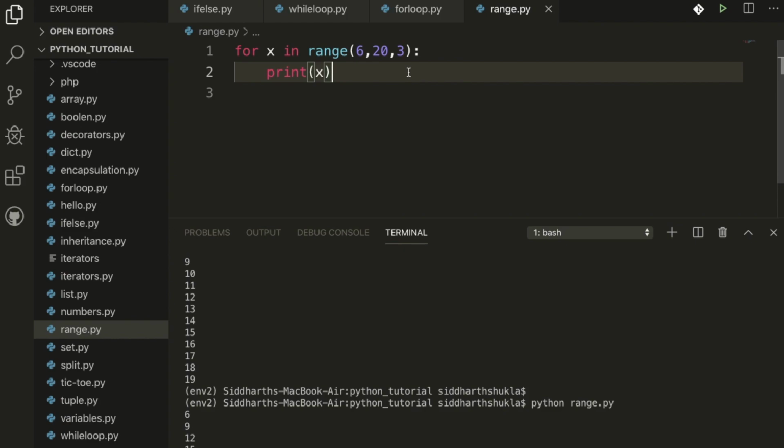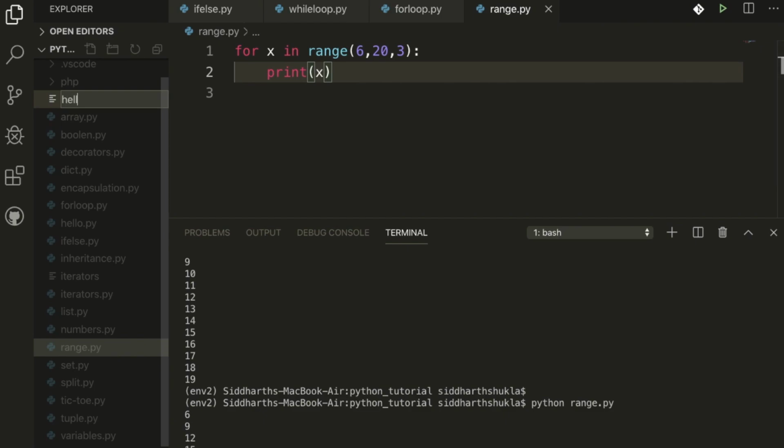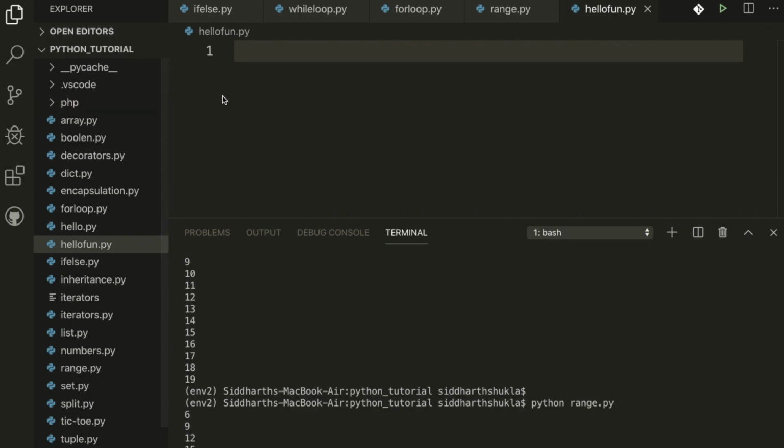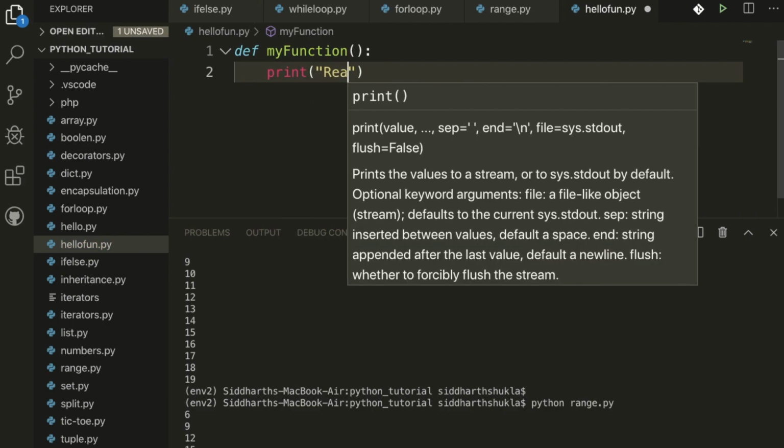So now I'm going to show you a realistic example. Suppose I create a file with the name hello fun dot py. Suppose I have created a function here, def my function, and I am going to use my function. Now here we have the function with the name my function. I'm going to print here real